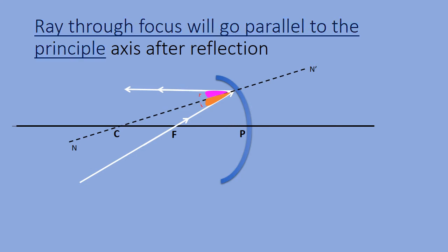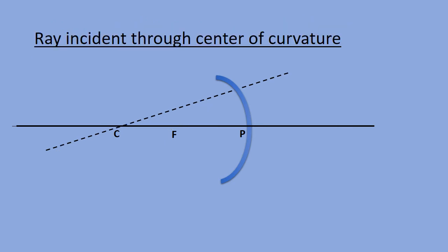Third ray was a ray through the center of curvature. Now, let's assume that this is a light ray which is passing through the center of curvature. We already know that any line through the center of curvature can be considered as normal to the mirror. So, this light ray can be considered as normal to the mirror. A light ray which comes normal to the mirror would retrace the same path. So, it would retrace the same path like this. So, we can say that any ray through the center of curvature will get reflected along the same line after reflection.